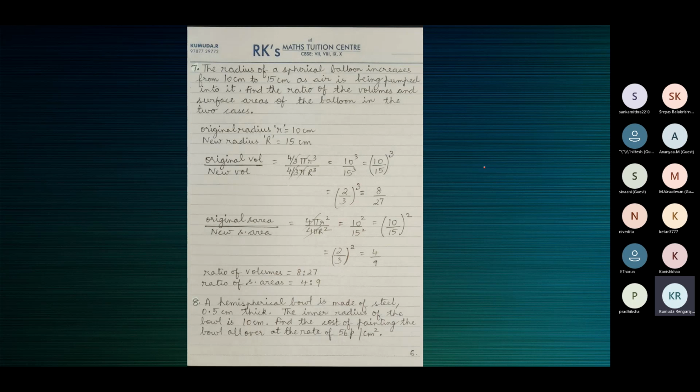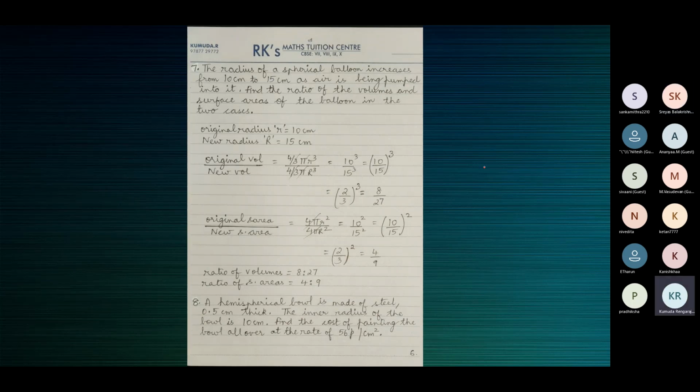What is the formula to find the inner CSA? Two pi r square. Outer CSA? 2 pi capital R square.